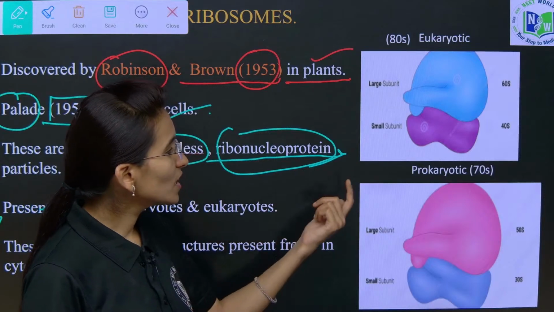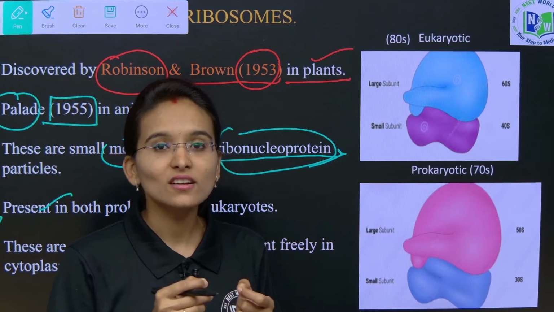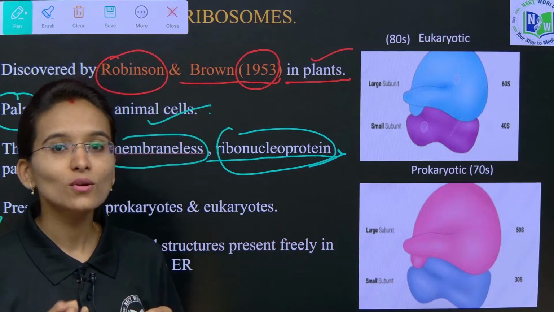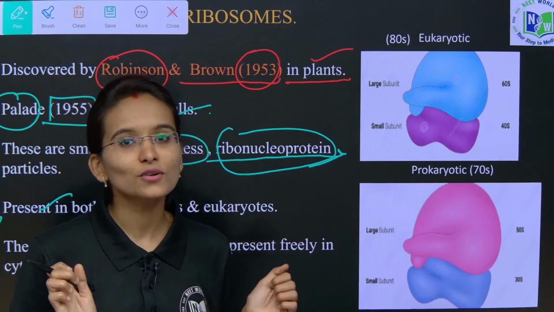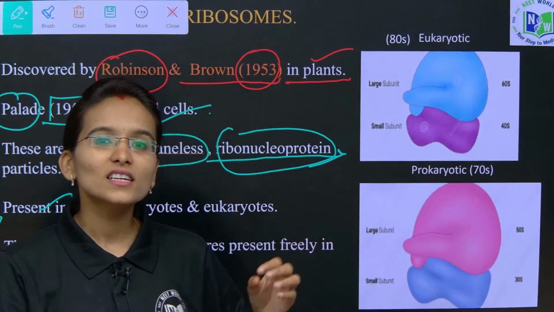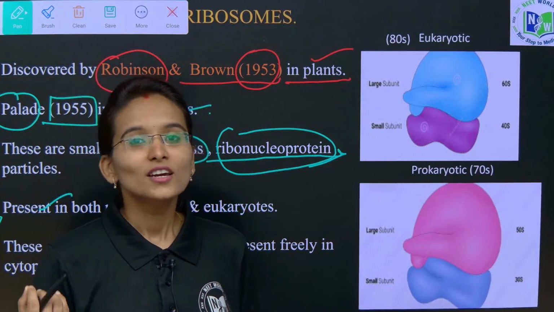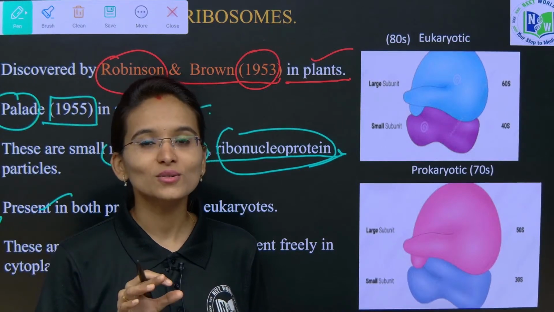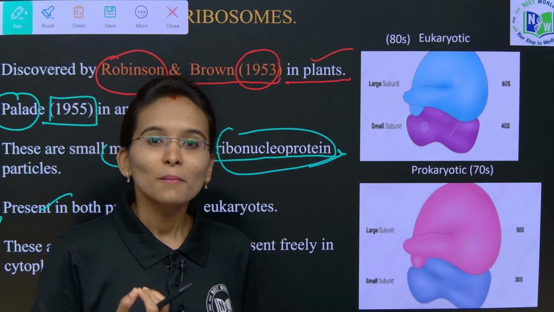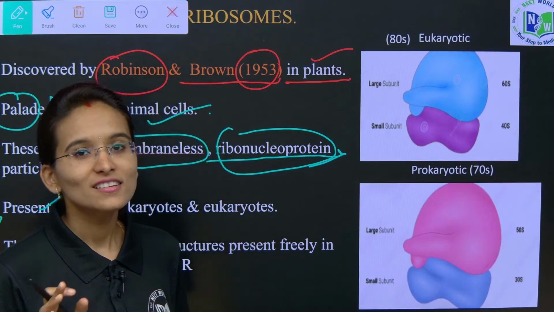But when it comes to the eukaryotic cells, the ribosomes remain attached as granular structures to the rough endoplasmic reticulum. This gives you a clear idea of how the ribosomes are present inside the cells, children. In prokaryotic cells, they move freely in the cytoplasm as granular structures, but in eukaryotic cells, they remain attached to the endoplasmic reticulum, which is called the rough endoplasmic reticulum. Due to the presence of ribosomes only, we categorize the endoplasmic reticulum as rough and smooth.